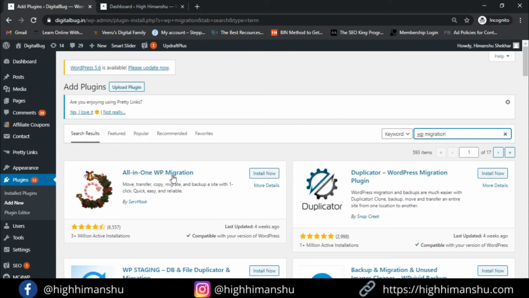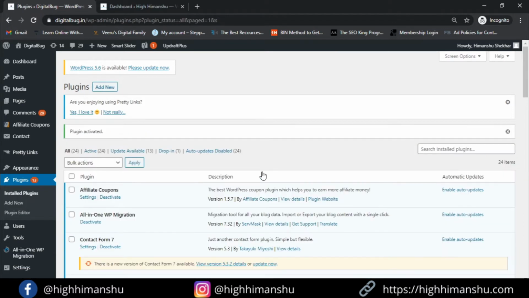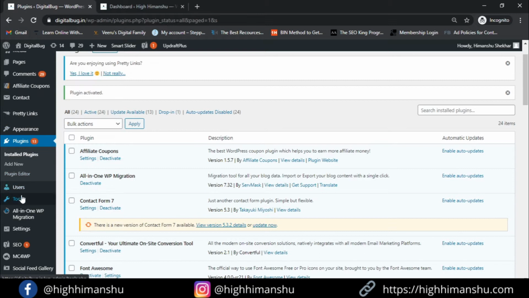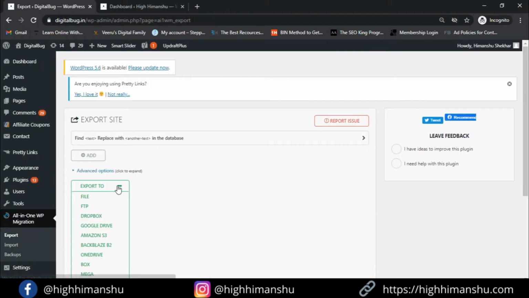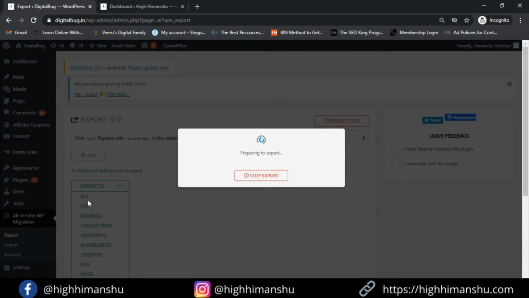So guys, either you can use this plugin, which is all-in-one WP migration, or you can use duplicator plugin. Both are good. So you basically need to install this plugin. Just go here and click on install now and then activate. Once you have done that, you can see on the left hand side you will get an option like all-in-one WP migration. Just go here and click on export. Then come here, export to, click on file, and your complete website will start exporting.